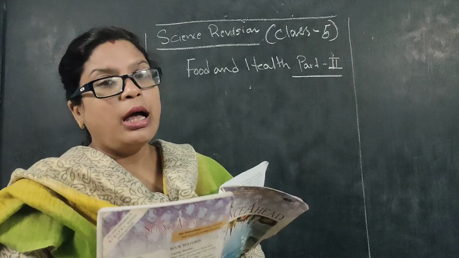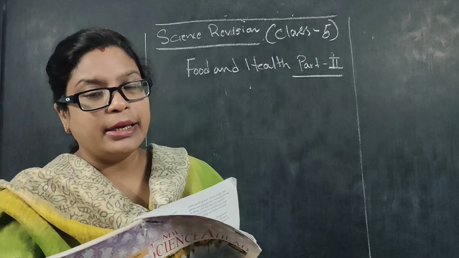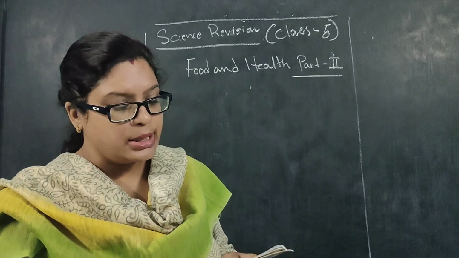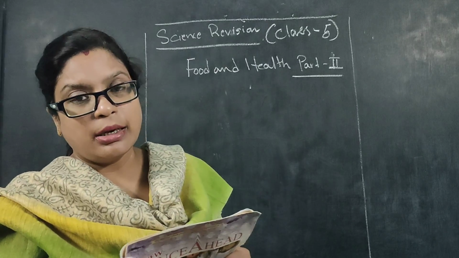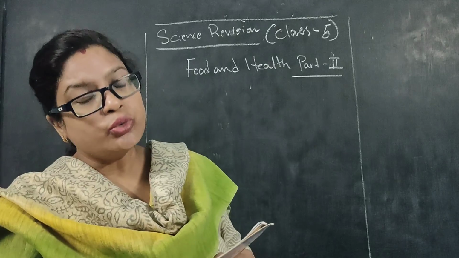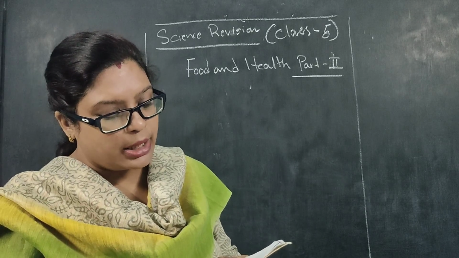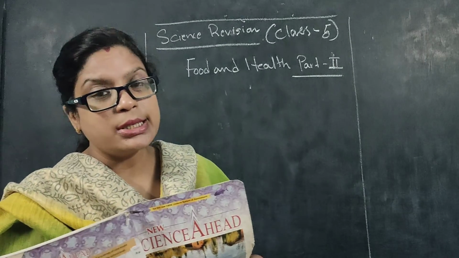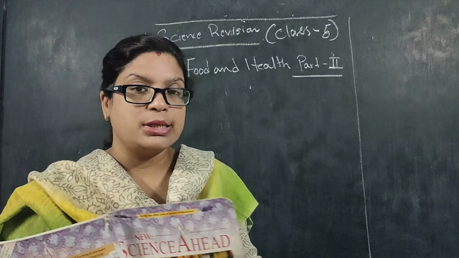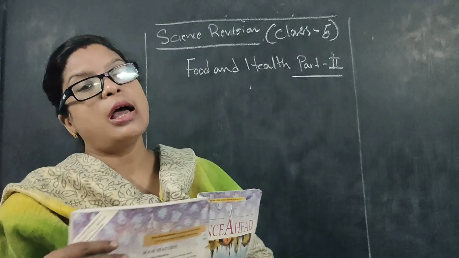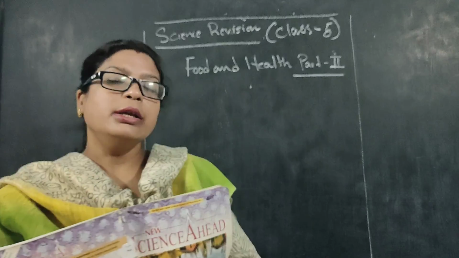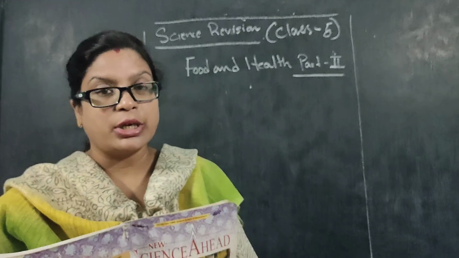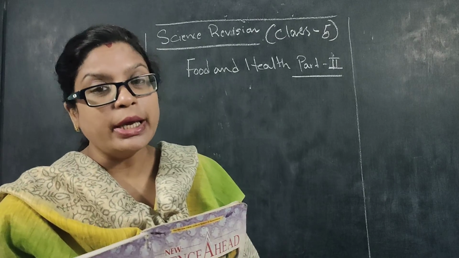Now, see, immediately after healthy eating, our health and our disease are closely related, isn't it? Now, disease, we can divide it into 2 different ways. Germs can enter our body in 2 different ways. One is infectious disease, another one is non-infectious disease. Now, infectious disease, you can understand, is something which is due to some infection, and it is a communicable disease.